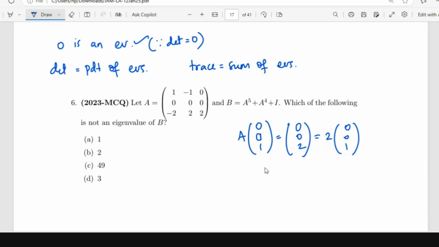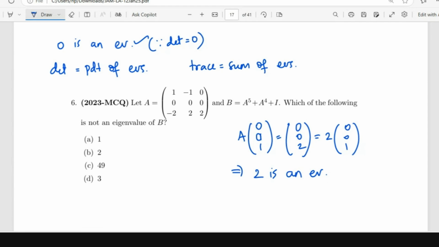If you multiply with 0, 0, 1, you get the third column, and the third column is a multiple of 0, 0, 1. If it was the second column, you could have chosen 0, 1, 0 accordingly. Whichever column is a multiple of a standard basis vector, that number is going to be an eigenvalue. So for this reason, 2 is an eigenvalue.